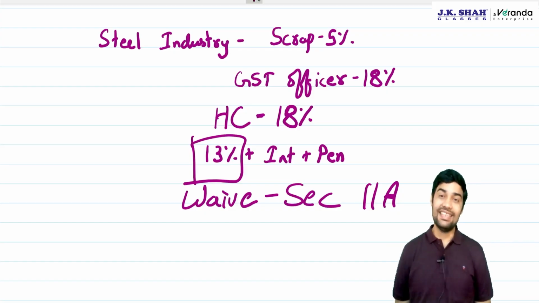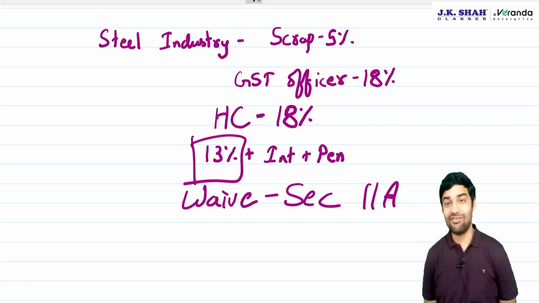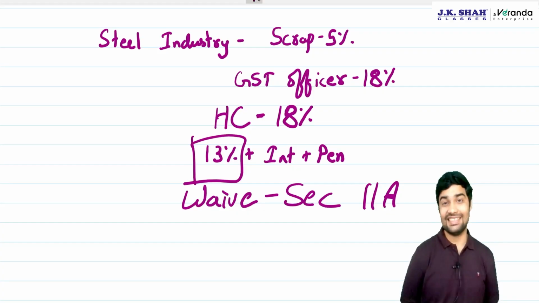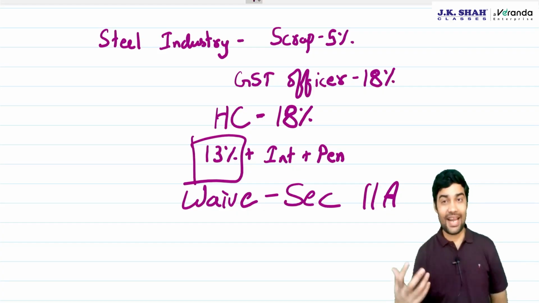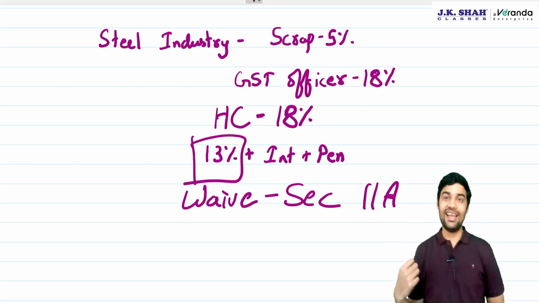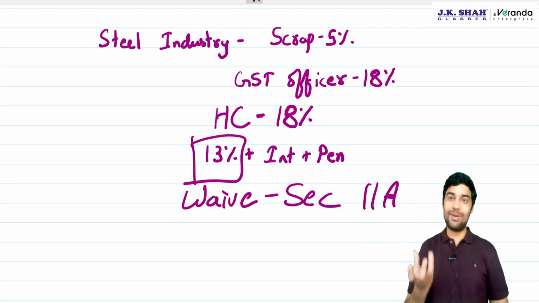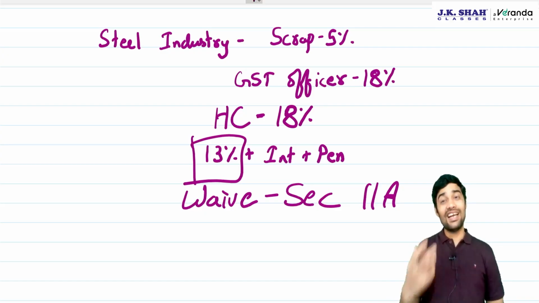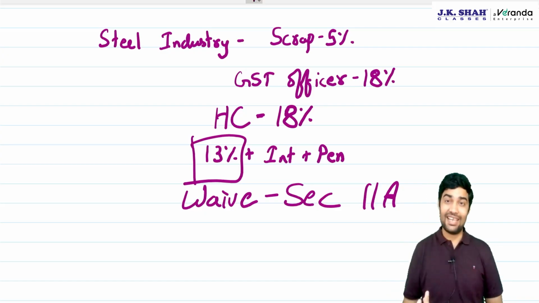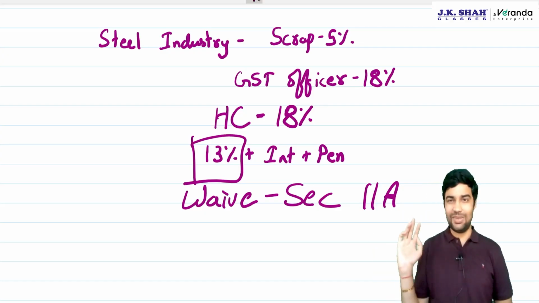So the central government has now been empowered with a special Section 11A where, if there is a general practice in the entire industry and due to that general practice a tax was not paid, then in that case the government can regularize that practice and say no need to pay.